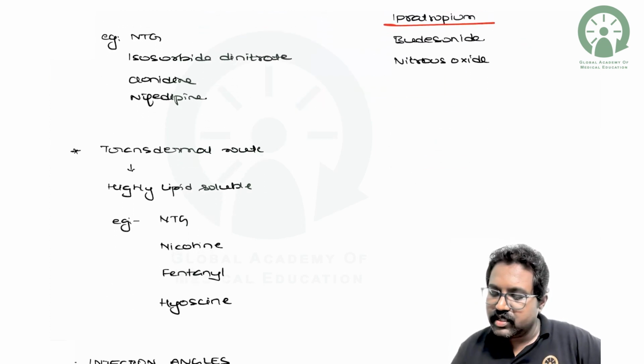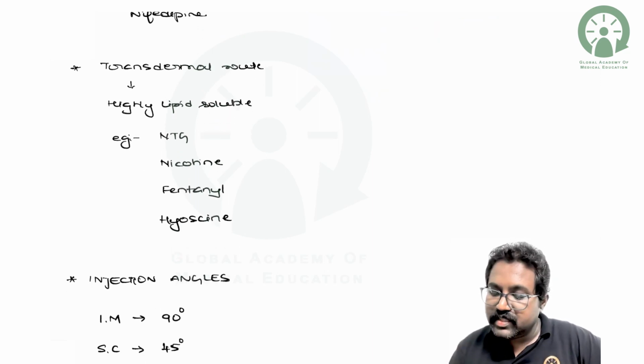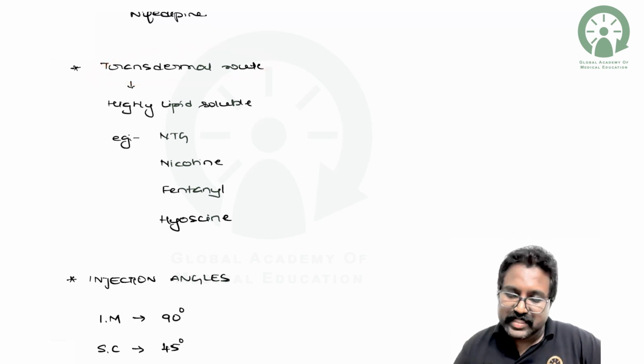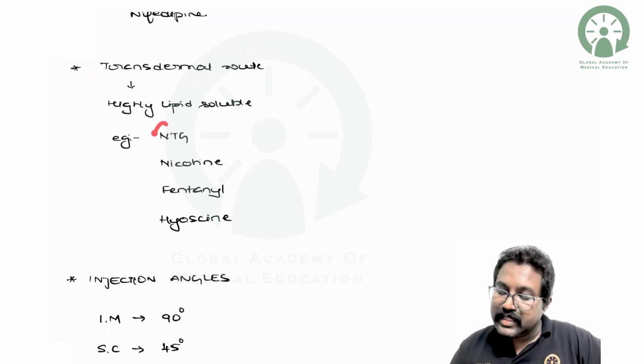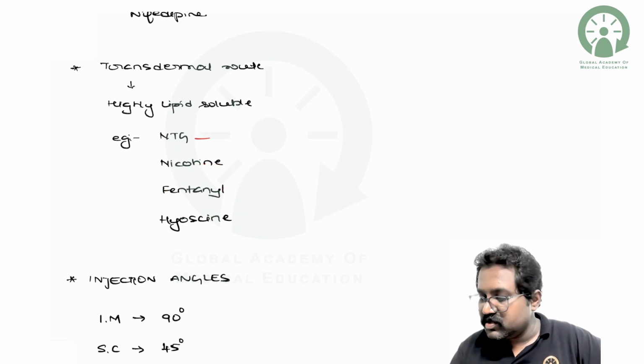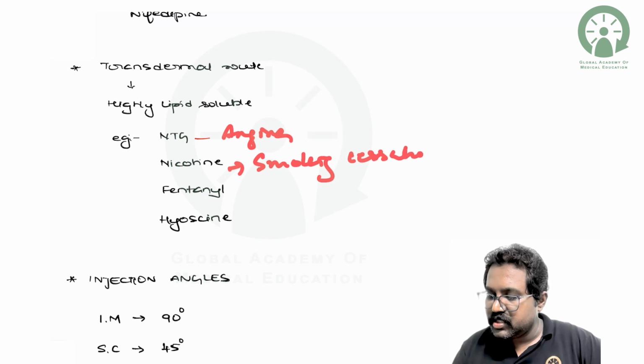Then we have the transdermal route. Only drugs which are highly lipid soluble are given in the form of transdermal patches, where there will be constant release of the medications. The examples are again nitroglycerin, nicotine, fentanyl, and hyoscine. So basically, what conditions are these used for? This is used for angina, nicotine for smoking cessation, fentanyl for pain relief, and hyoscine for motion sickness.